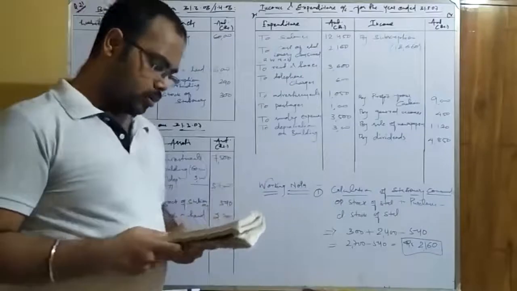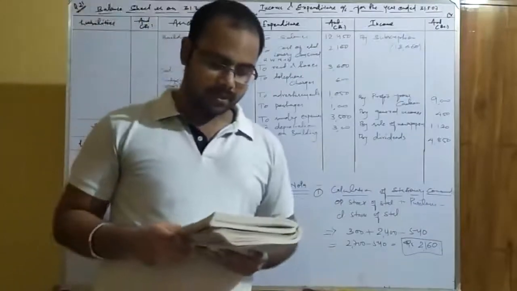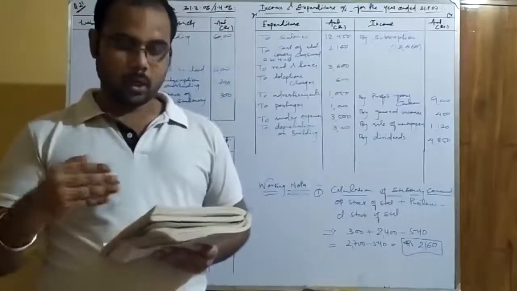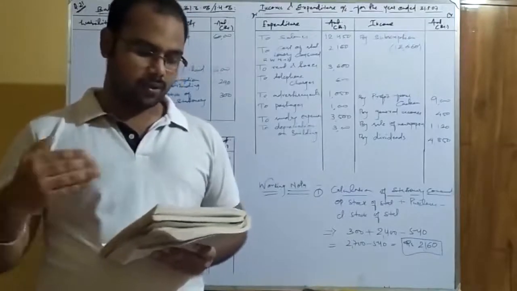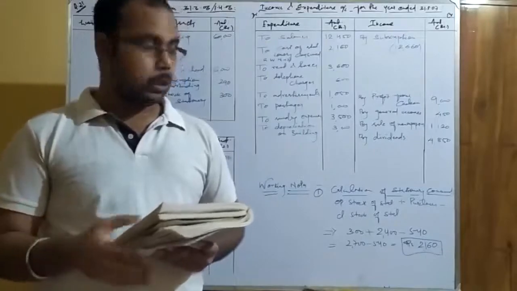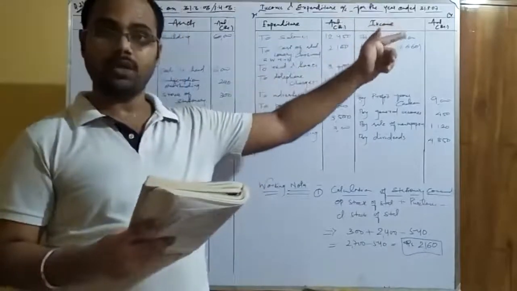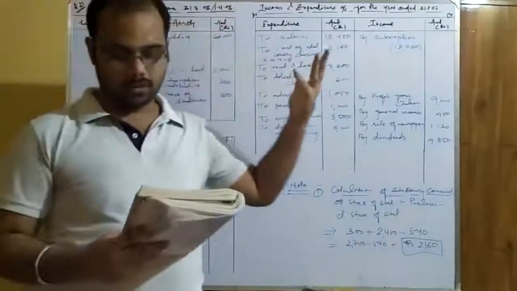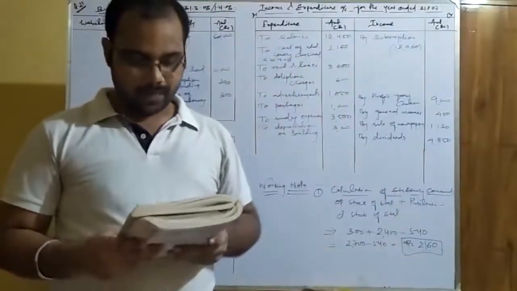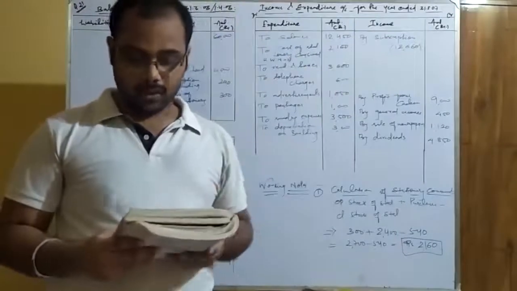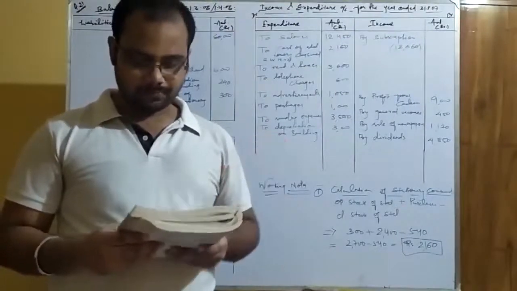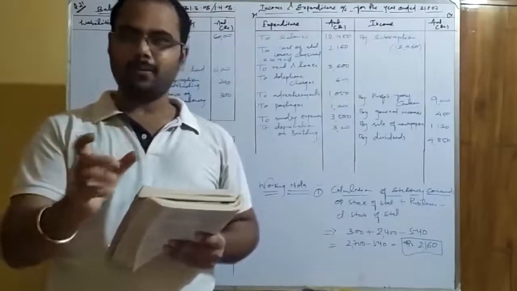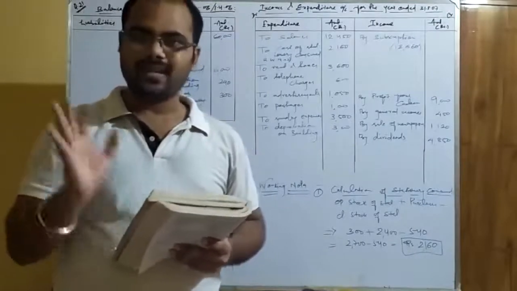The adjustment goes here: there are 45 members each paying 300 rupees as annual subscription. Okay, 270 rupees being in arrear for 31st March 2016. So we are preparing for 31st March 2017, so 31st March 2016 is telling about the last year, or you can take it as the opening. And it says also at the beginning of this year. It is a little bit confusing as given, but it is not at all confusing as I can see over here.